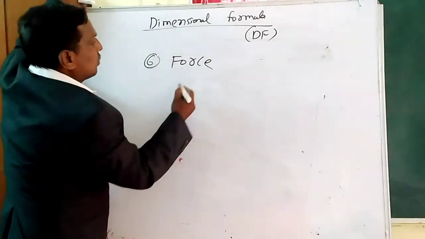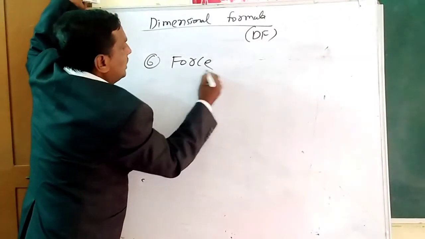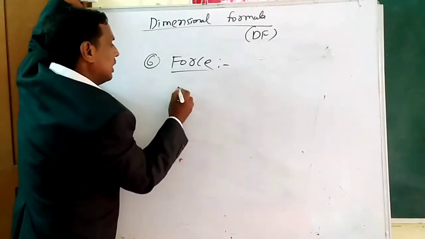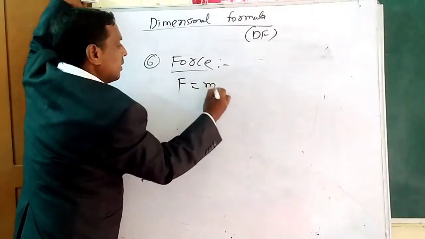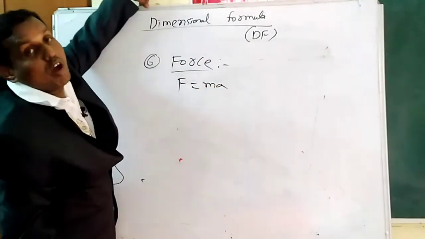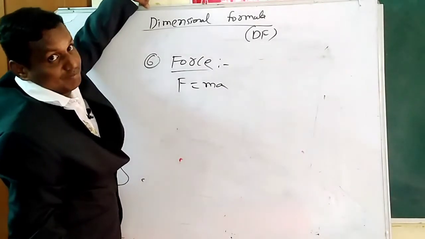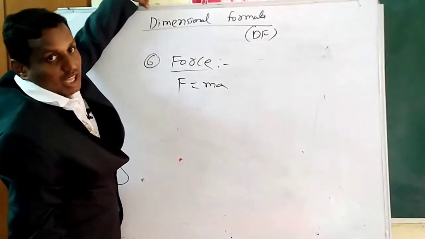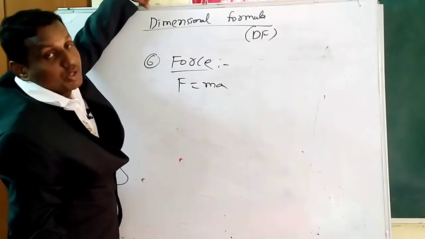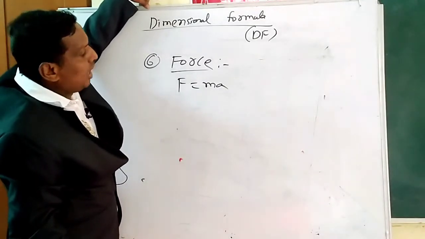Okay, so force. F equal, formula what here? ma. Force equal to mass into acceleration, according to Newton's second law of motion. The mathematical equation of Newton's second law of motion: F equal ma. Force equal to mass into acceleration.